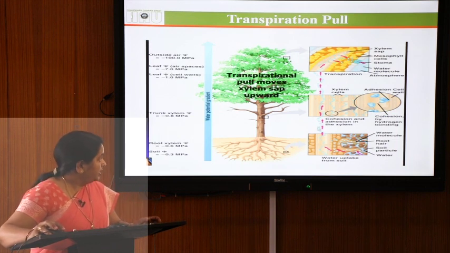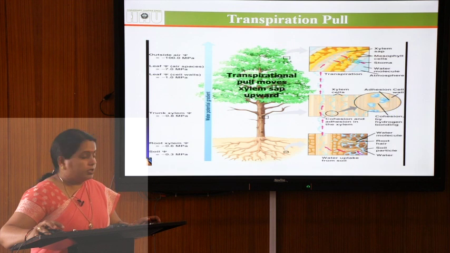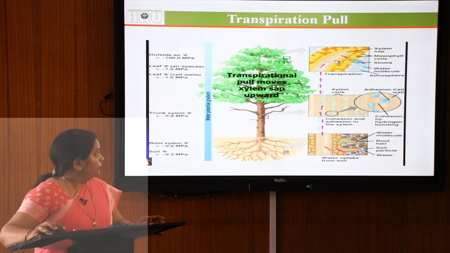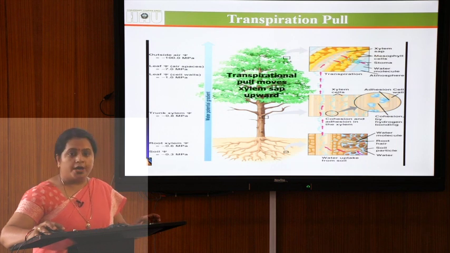So, it makes a continuous channel from the xylem of the root to the xylem of the leaf through the xylem of the stem. Once the water reaches the xylem of the leaf, it gets transpired through stomatal transpiration.